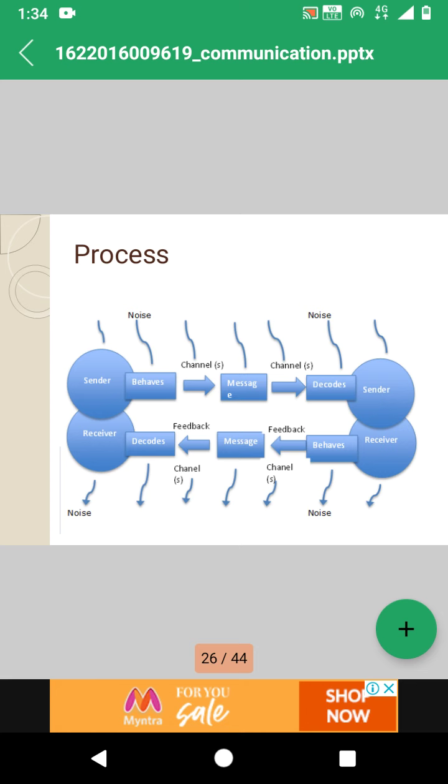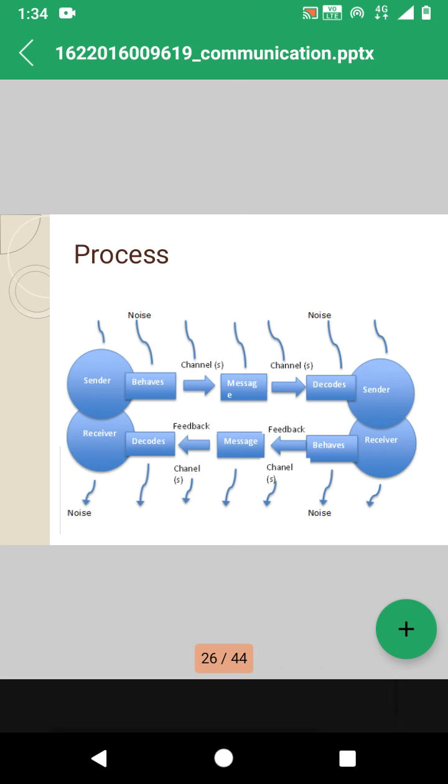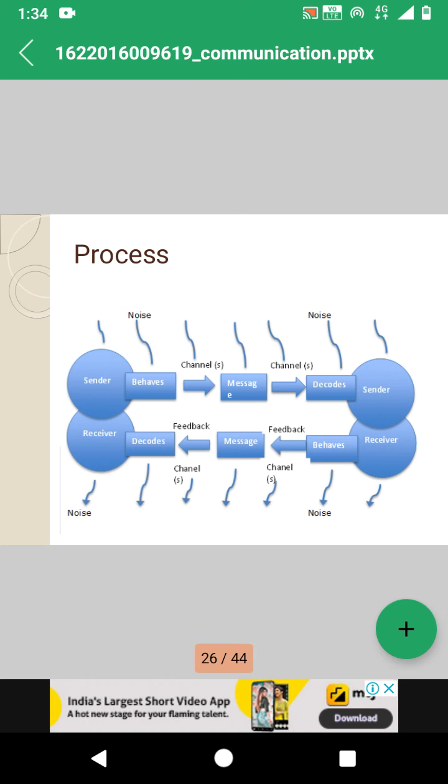Sender and behavior, that is the process of communication: encoding, then channel, message, again channel, decoding, and the receiver receives the message. These are the elements included in the transactional model of communication.